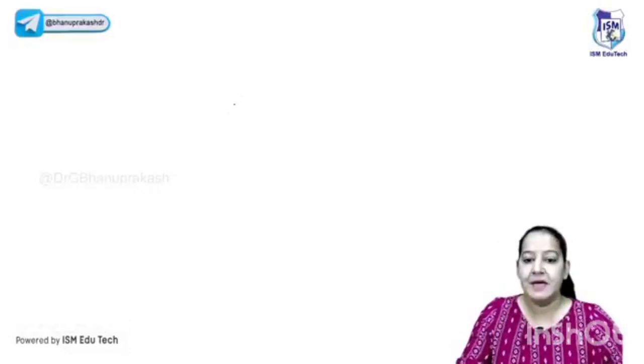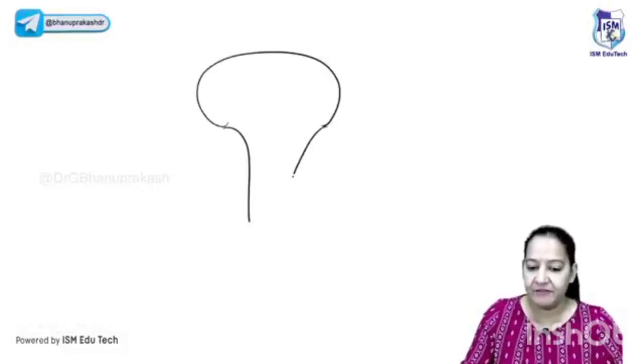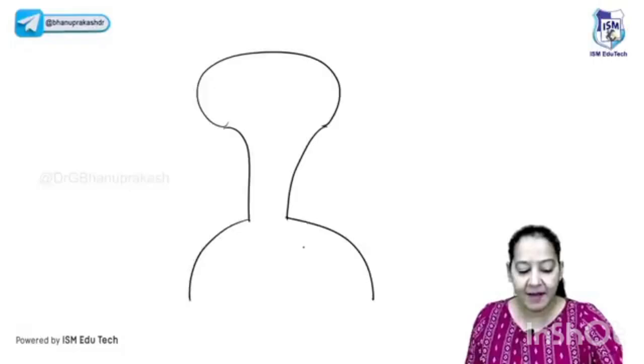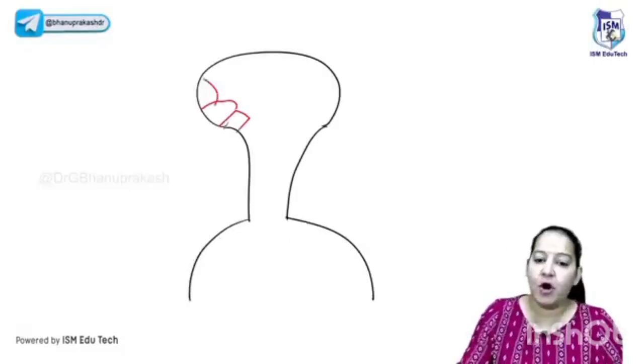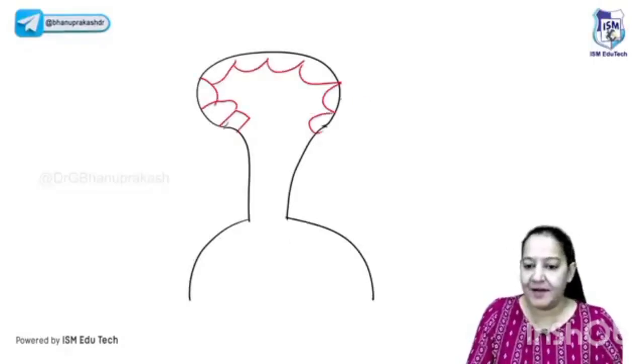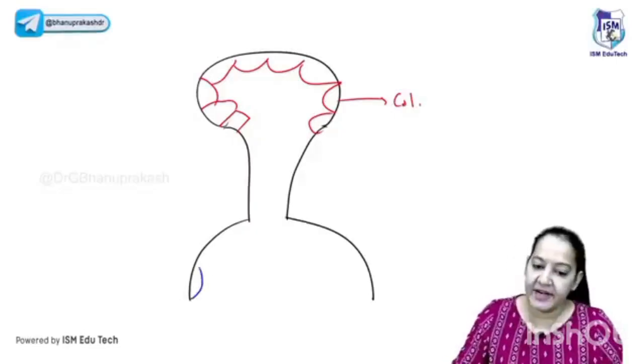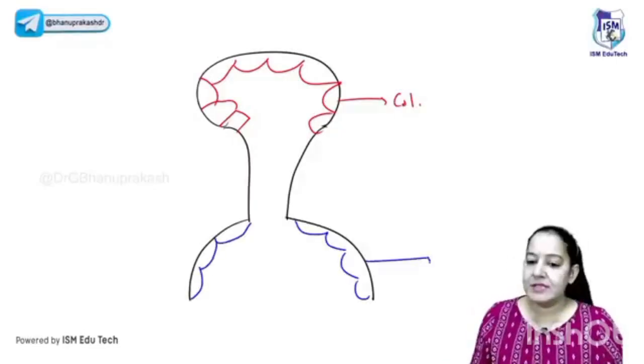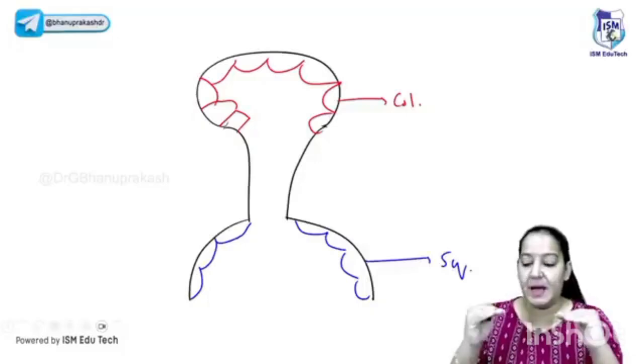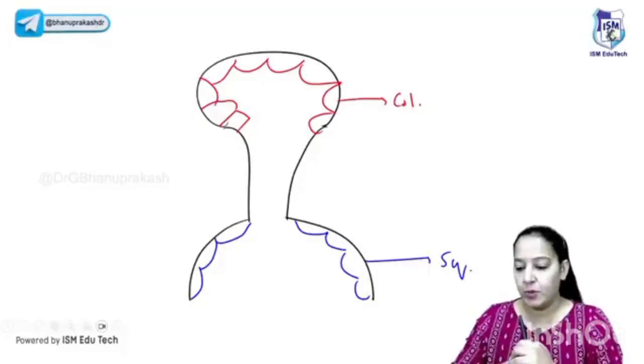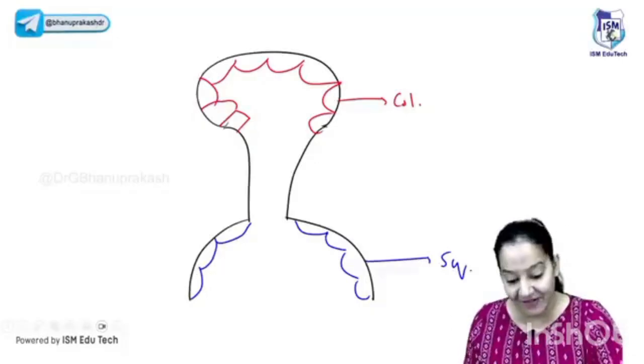Okay, let me give you the basics. This is the uterus of a female, this is the cervix of a female, and this is the vagina of a female. The uterus is lined by columnar epithelium, I guess we all know that. And the vagina is lined by squamous epithelium. We all know that. So this is the normal lining. Can you tell me, the cervix, which is between them, what is its lining? What is the lining of the cervix? Can you tell me? So yes, the cervix has two portions.